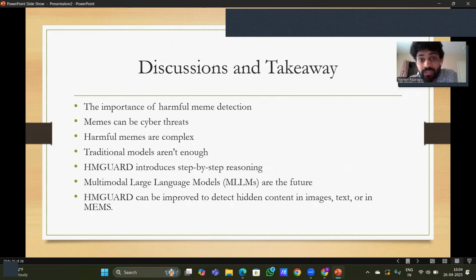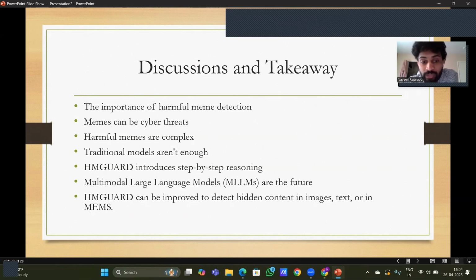Also, the important takeaway from this is that multimodal large language models are the future, because we can see that for every task, MLLMs are very important in detecting memes, predicting something in the social media world and anything. Now they're developing and trying to solve every problem in society. So they are most important.